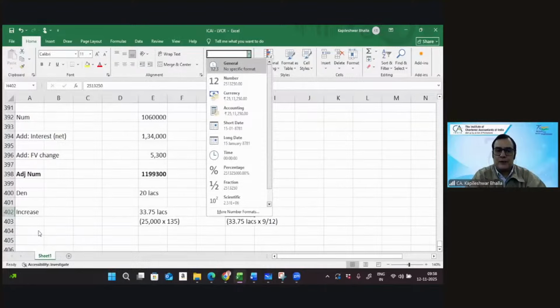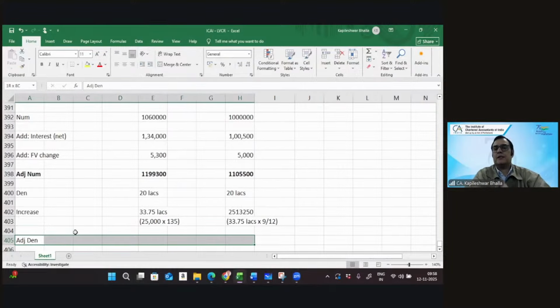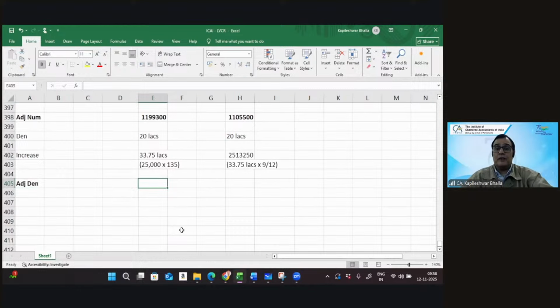That's right, absolutely. So we get the adjusted denominator. So this will be 53 lakh 75,000, and this will be 45 lakh 13,250.